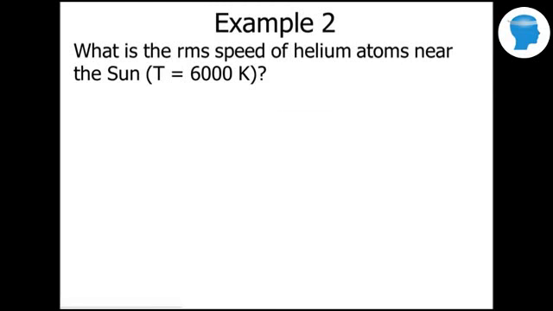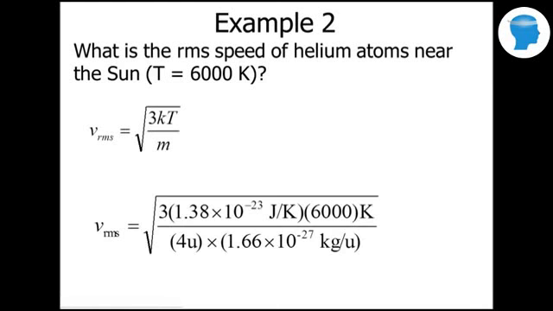Let's look at another example. What is the root mean square speed of helium atoms near the sun, where the temperature is 6,000 Kelvin? Root mean square speed is given by the square root of 3kT over m. So plugging in the Boltzmann constant, the mass of helium, and the temperature.